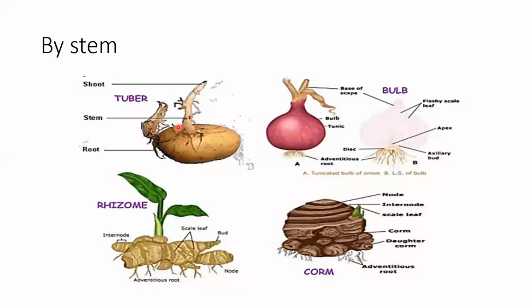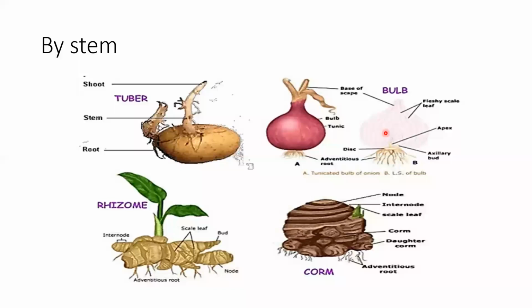And if this bud cut from this potato gets sown in the soil, it gives rise to the new potato plant. So this kind of vegetative propagation is known as vegetative propagation by the tuber of potato.